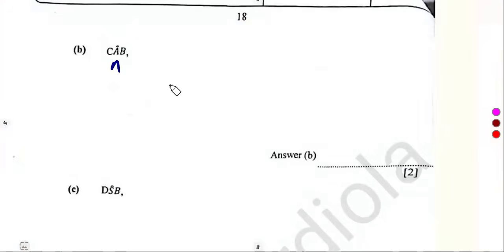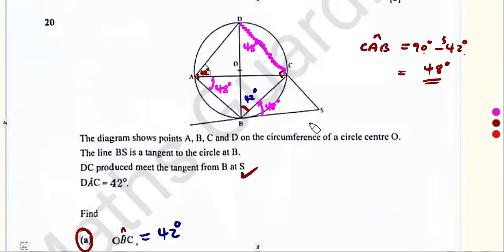Okay, so we have our CAB, 48 degrees, then DSB, from D to S, then back to B. This one is a triangle, and it's actually a right-angled triangle because here it's 90 degrees.